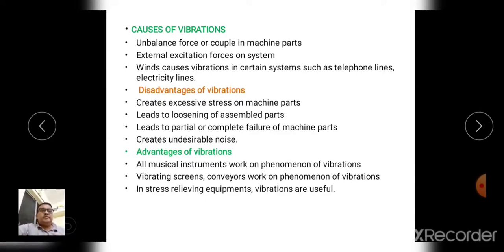Now the disadvantages of the vibration. What are the disadvantages? It creates excessive stress on the machine parts. Machine parts undergo heavy stress. Then the second disadvantage is it leads to the loosening of the assembled parts. Whatever the assembled parts, they get loose. That is joints, screw, nut and bolt joints. These joints get loosened due to the vibration.